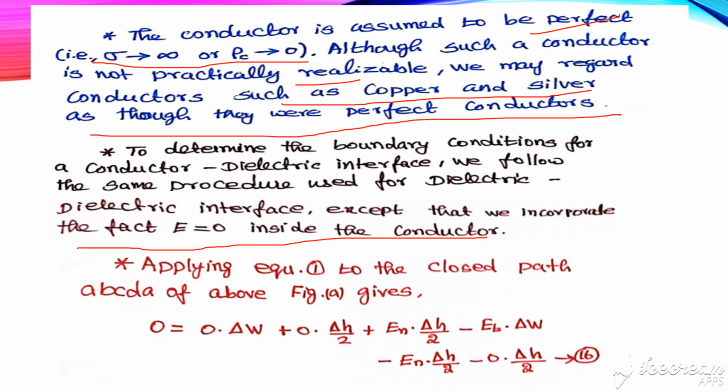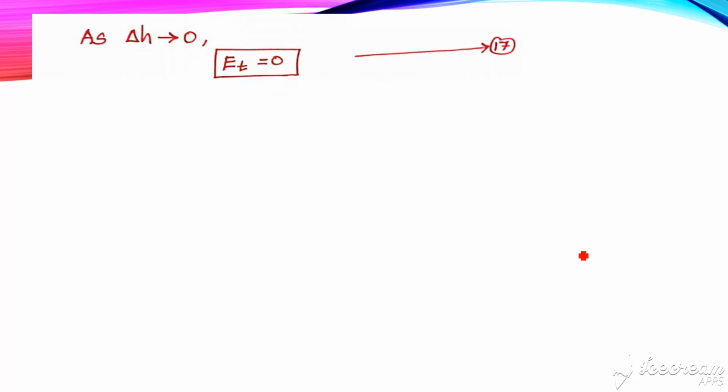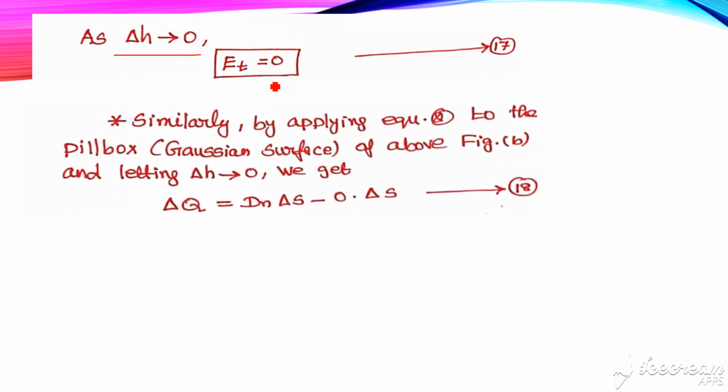While solving this, we have already explained this equation number 16. So finally we get Et, del H, at the boundary Et is equal to 0. Similarly we can get it by applying the second equation, that is Gauss law, for the Gaussian surface. Letting del H tend to 0, we get del Q is equal to Dn into del S minus 0 into del S, because in the second medium the E value is 0. Medium 2 is the perfect conductor, so the E value is 0. E equal to 0 means automatically D is also 0. That is indicated by this one.